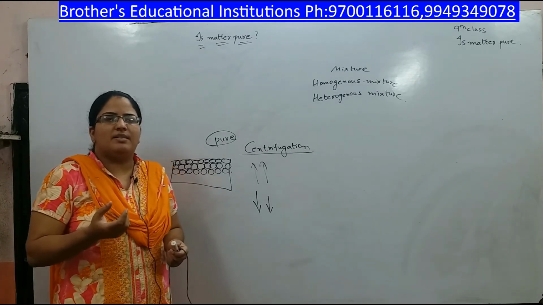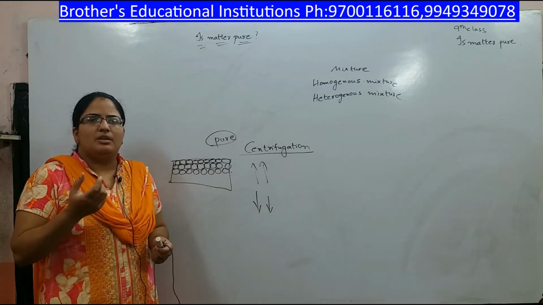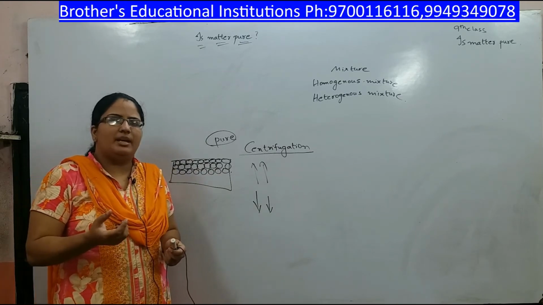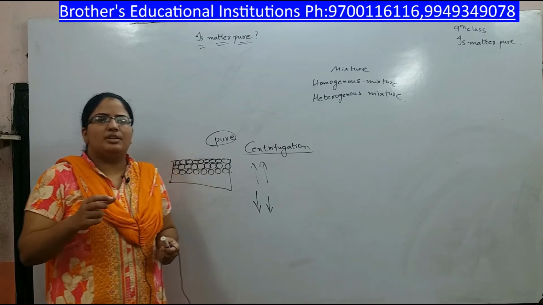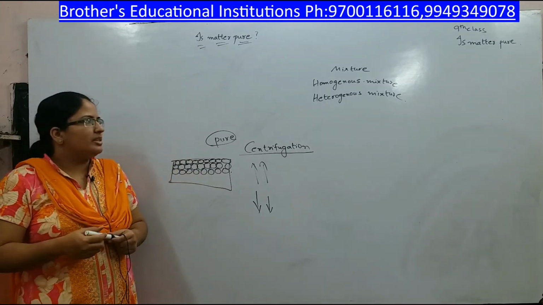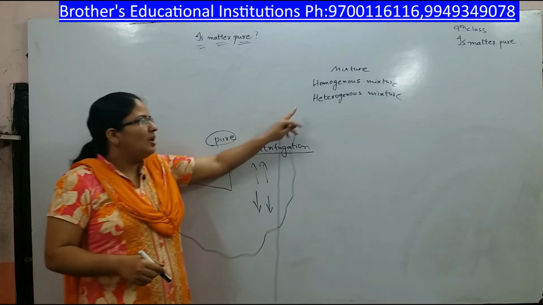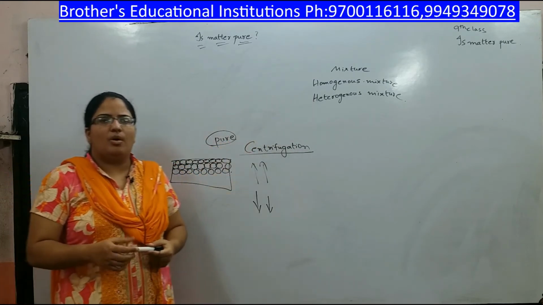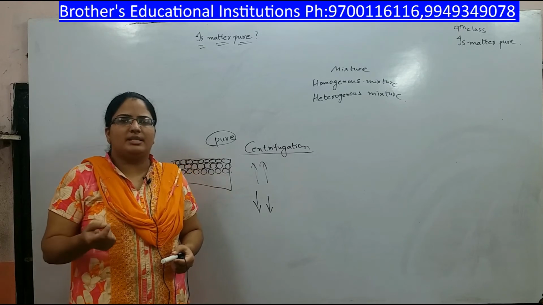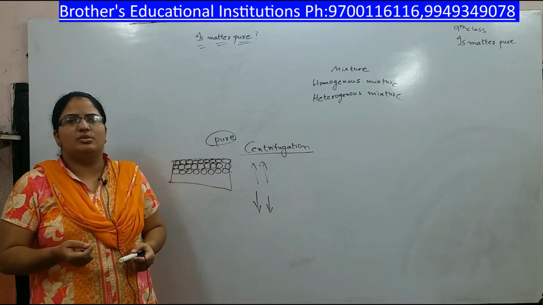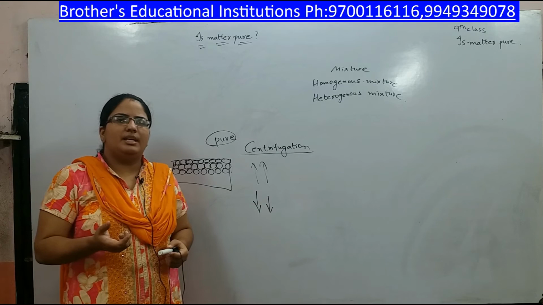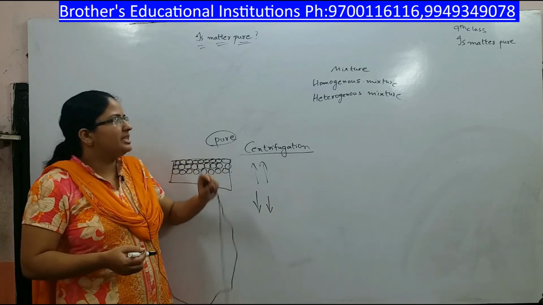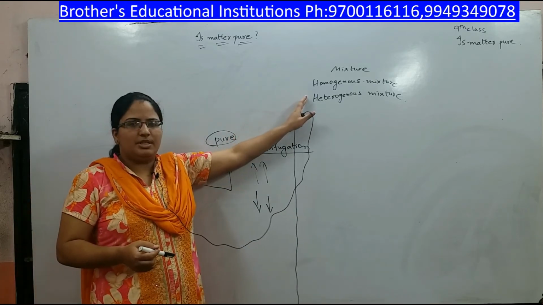Whichever part you take from the sugar solution that you have made, the composition of the sugar will be the same. So this kind of mixture is called a homogeneous mixture. Even in a lemonade, from whichever part you taste the lemon juice, the taste will be the same. So this is also a homogeneous mixture.